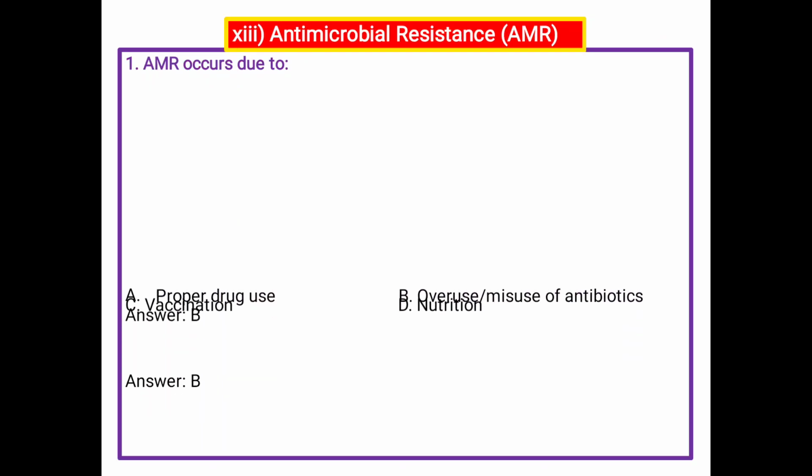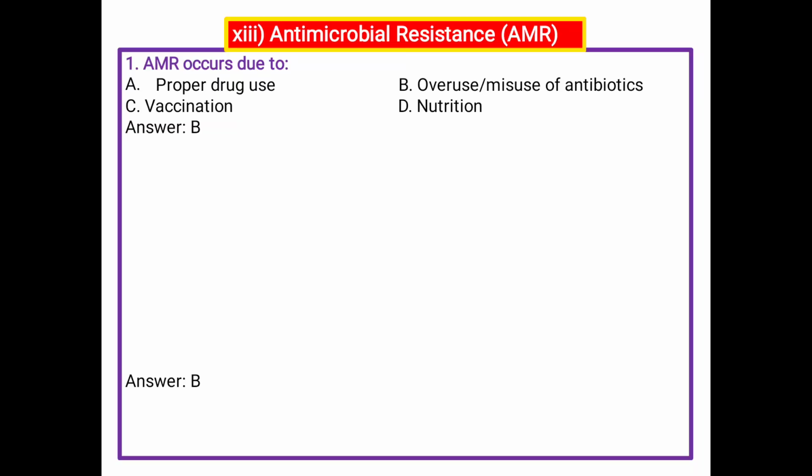Antimicrobial resistance means wrong dose, improper dose, or sometimes the patient decides by themselves to take a medicine, or sometimes forgets the medicines, or misunderstanding, or different causes that occur antimicrobial resistance.